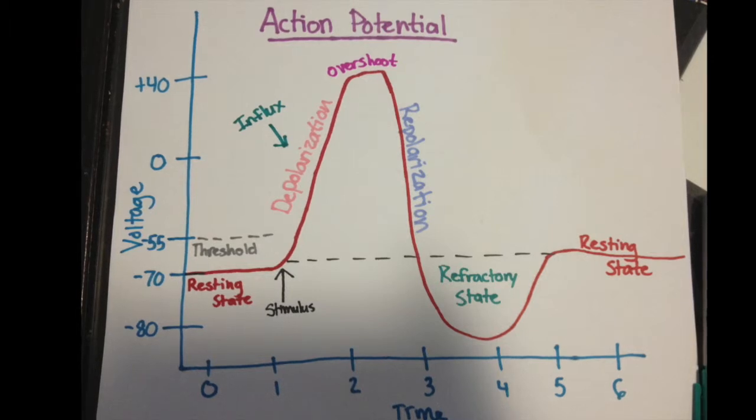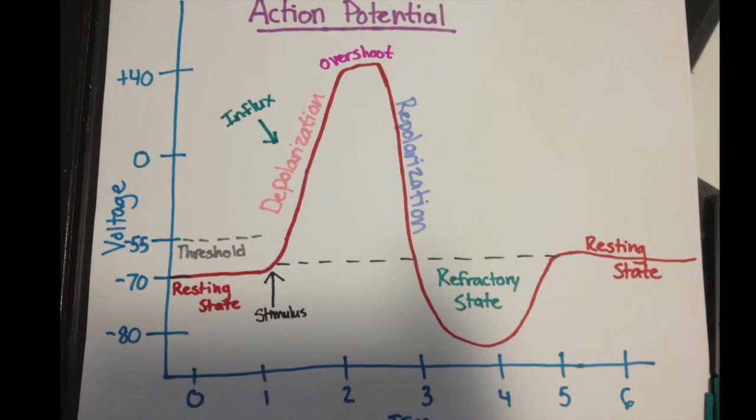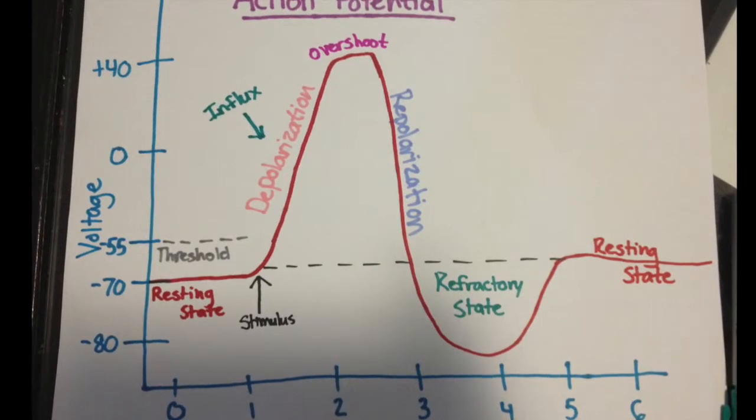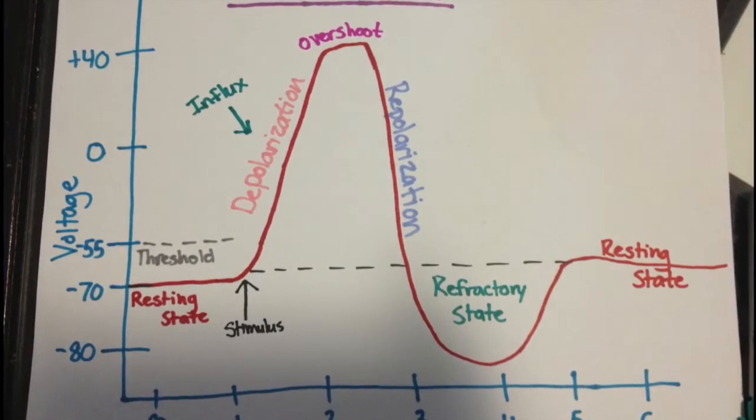Influx is when positive ions such as sodium flood into the cell by going through an active or open voltage-dependent sodium channel, which allows more and more channels to open until the polarity of the plasma membrane is reversed, which then closes the sodium channels or inactivates them.